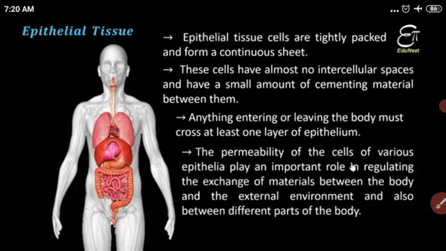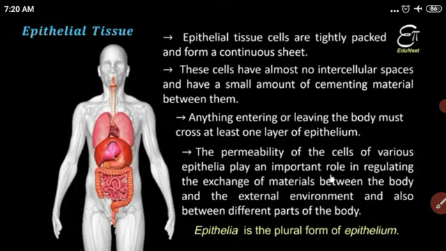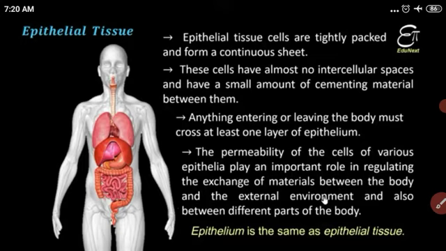The permeability of the cells of various epithelia plays an important role in regulating exchange of material between the body and the external environment, and also between different parts of the body.